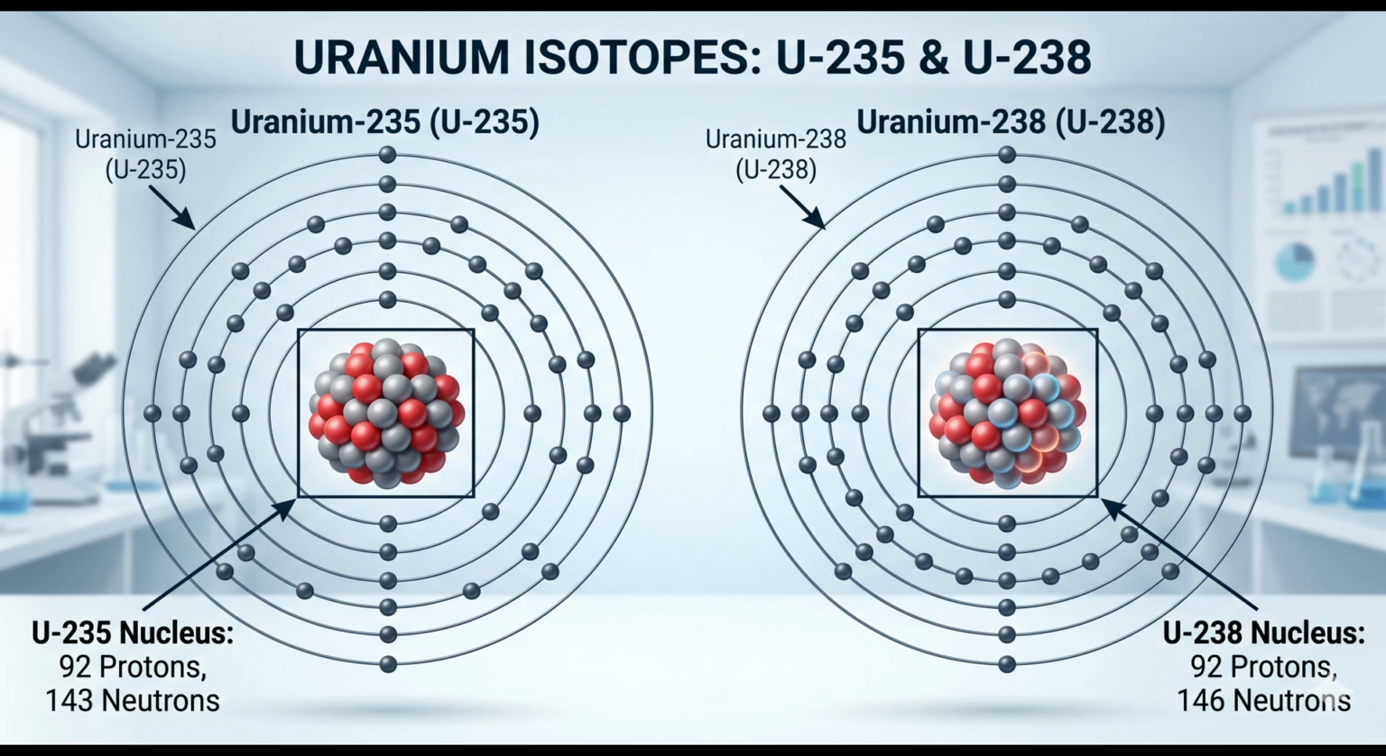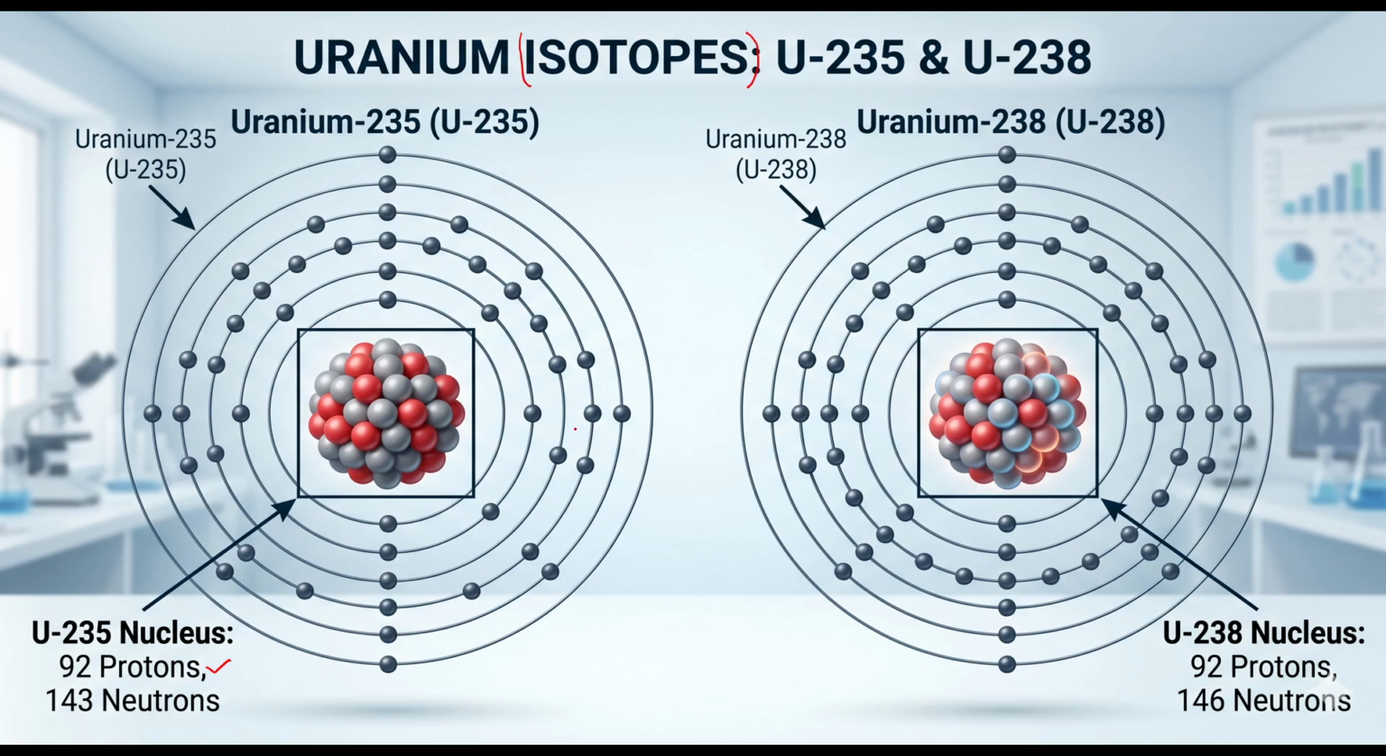Uranium is an element that belongs to chemistry, and its atomic number is 92. Mass number is 235. In chemistry, there are exactly 118 elements, and uranium is one of them. Uranium's atomic number is 92, and uranium has two isotopes. So let me explain what an isotope is.